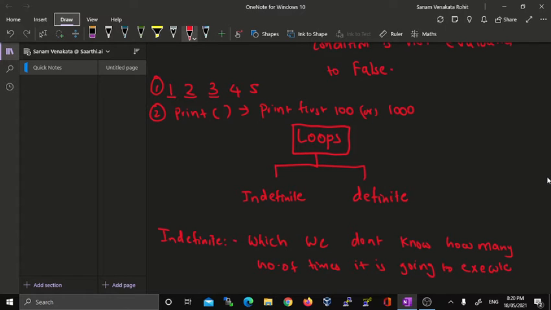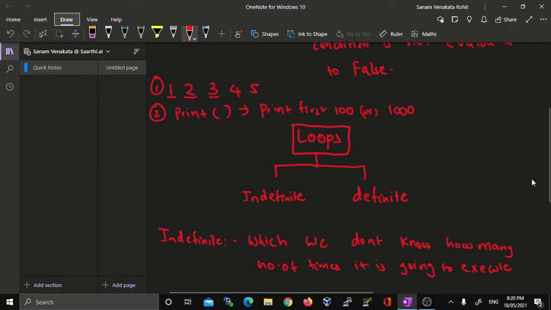For example, we will run a loop and we don't know how many times it is going to execute. If the condition specified in that particular loop is continuously evaluating to true, it will go into an infinite loop, and this infinite loop will stop only once the buffers in the memory are full.